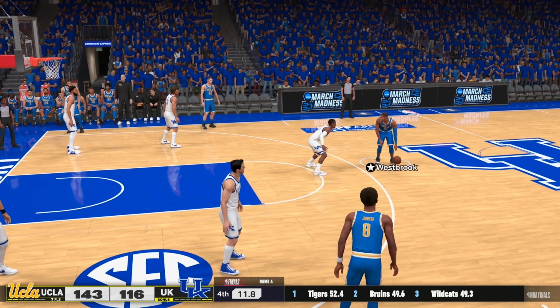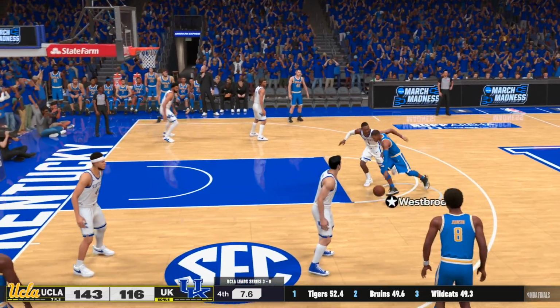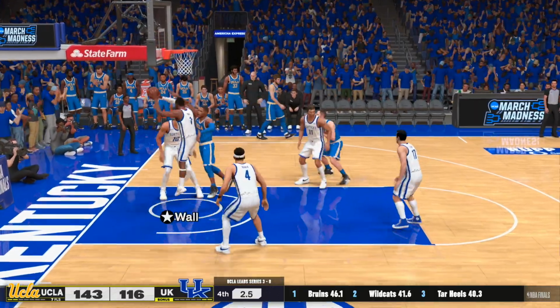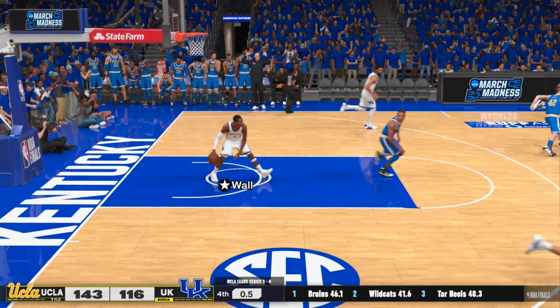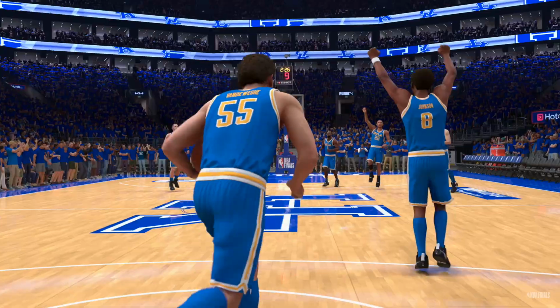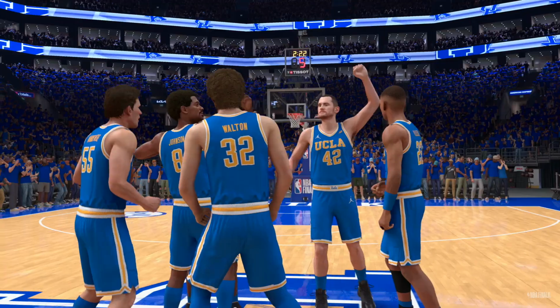Remember when I said I thought Kentucky was going to win? I was just lying. I was just joking. Wow. Okay, I'm not shocked to see UCLA winning, obviously, but this dominant fashion, I don't even know. We're not even gonna get a trophy celebration here. I don't know why I jumped in. Oh wait, we are? Oh, we are getting a trophy, even with custom rosters, jerseys, and everything. This usually doesn't happen. Oh my goodness.